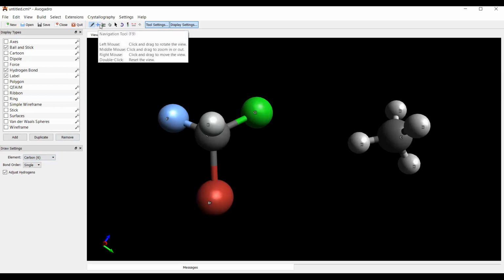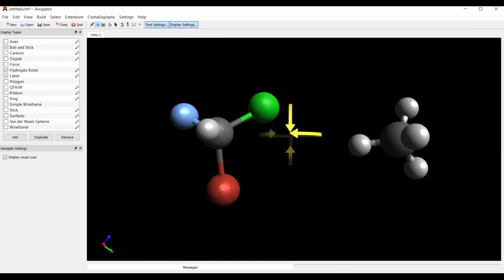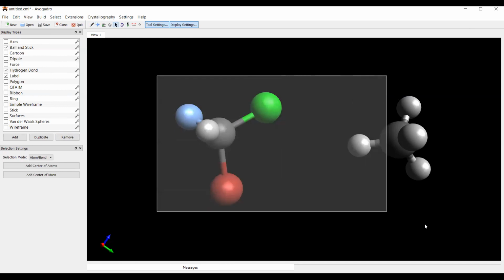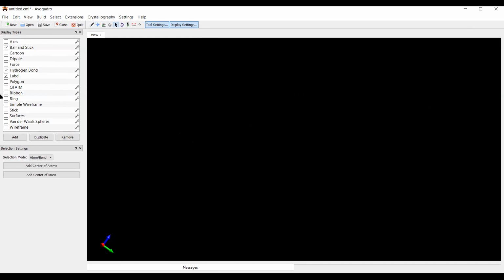This is sometimes difficult. I cannot rotate this molecule alone. Now wait a second. Delete these two. I will try making it in a different way.